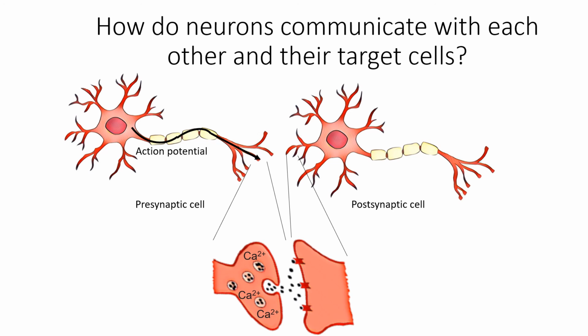Receptors can then allow charged ions into the postsynaptic cell, changing its membrane potential. If enough receptors are activated, the membrane potential will eventually reach threshold, and the postsynaptic cell will generate its own action potential that will travel along the postsynaptic cell. Eventually, the neurotransmitter molecules in the cleft will diffuse away or will be broken down, thus ending that round of neurotransmission. All in all, this entire process takes a couple thousandths of a second.